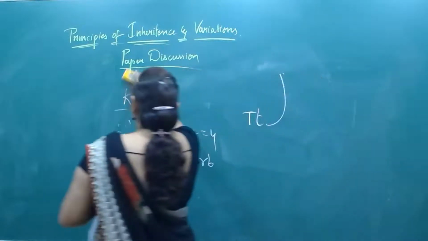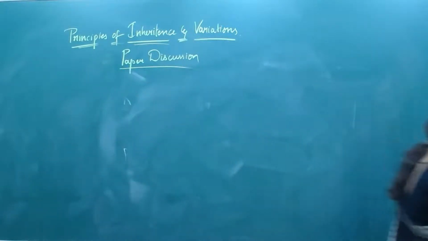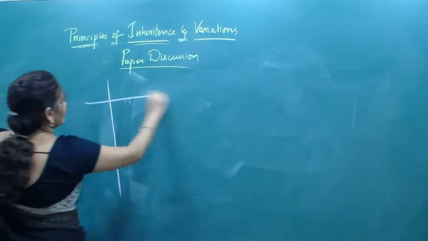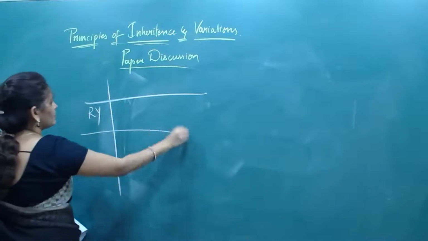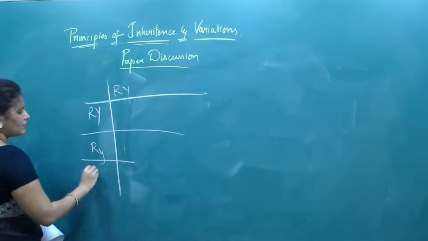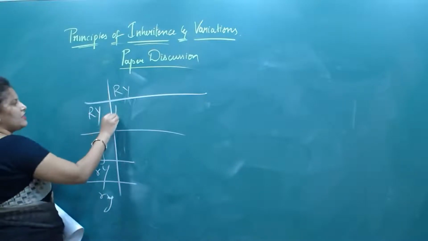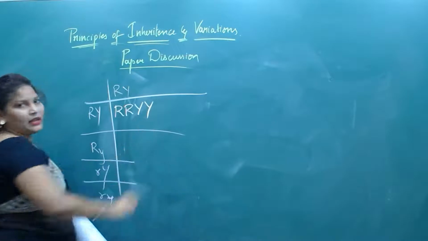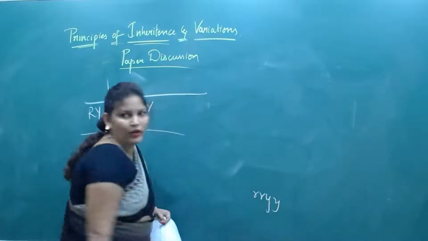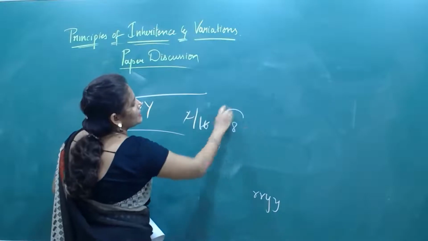Dihybrid cross, remember? How many are homozygous ones? They are representing these. The very first box has capital R, capital Y, capital R, capital Y. Remember, capital R, small y, small r, capital Y, small r, small y. In the very first box, it is capital R, capital R, capital Y, capital Y. In the very last box, it is small r, small r, small y, small y. Yes or no? So 2/16, that is 1/8.